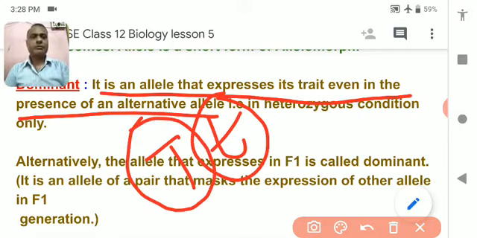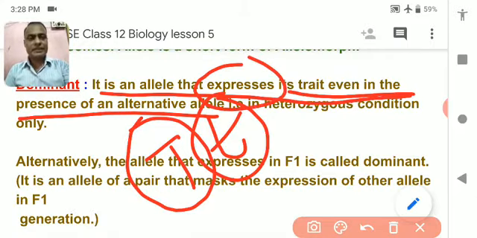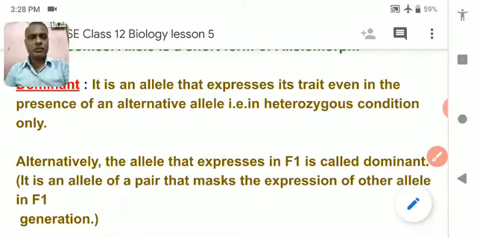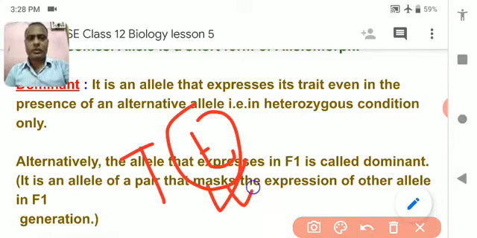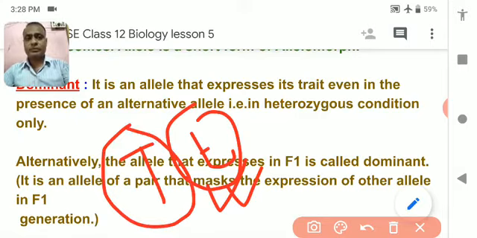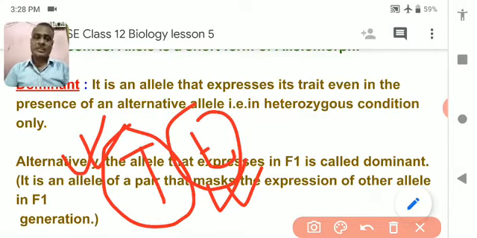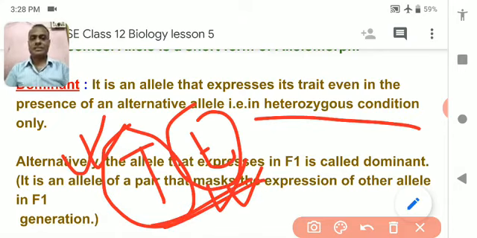Tallness has been expressed while the alternative allele, shortness, was present. Although in the presence of shortness, tallness expresses itself. So tallness is dominant in heterozygous. This is the heterozygous condition.